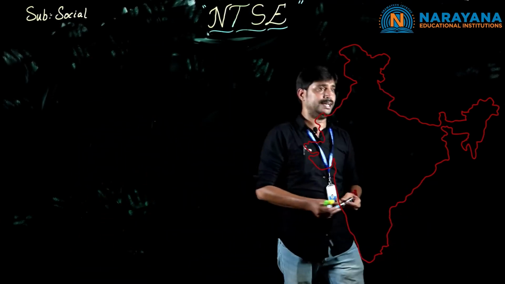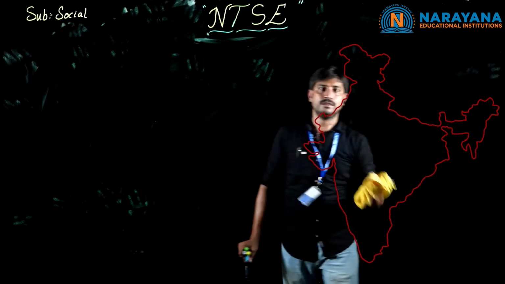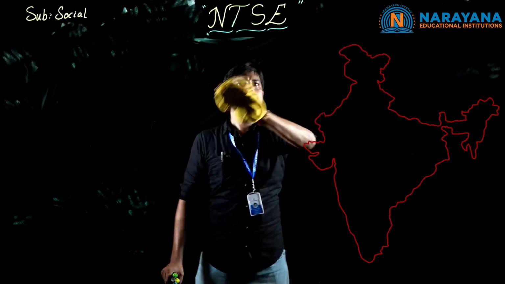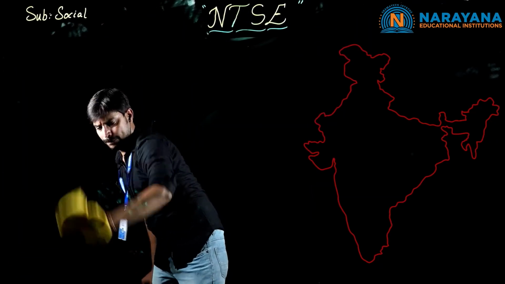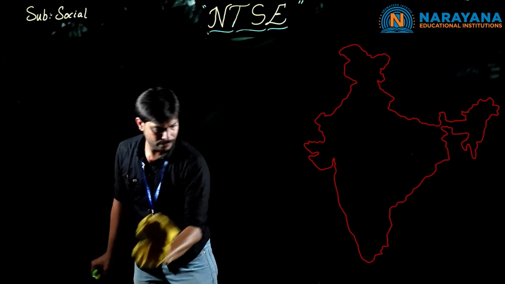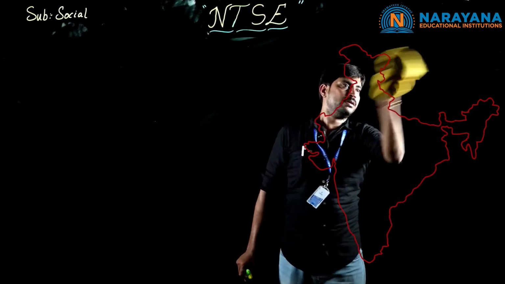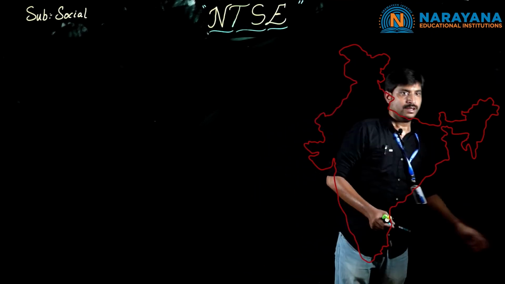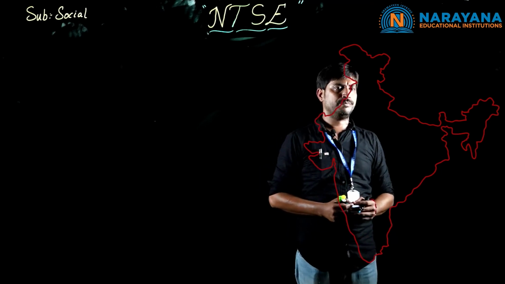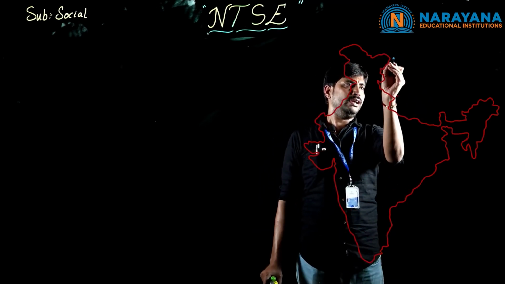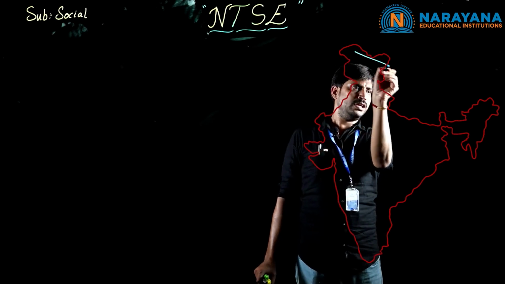So coming to the graphical representation of India. So here we can see the India map. At the top we have Jammu and Kashmir in these regions.